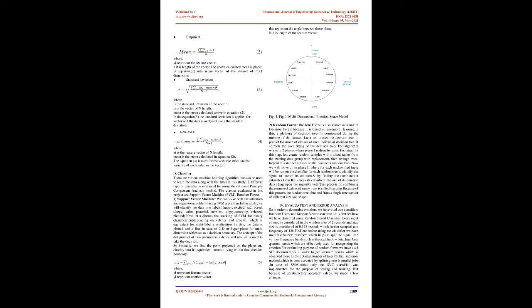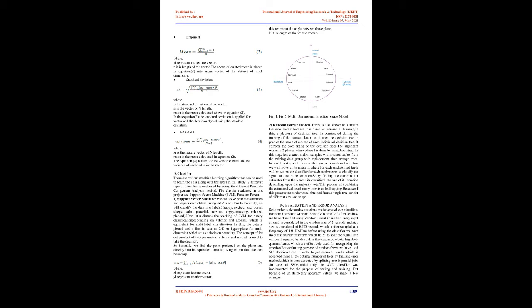The above calculated mean is placed in equation 2 into the mean vector of the dataset of m x 1 dimension. Standard deviation, where sigma is the standard deviation of the vector. x_i is the vector of n length. Mean is the mean calculated above in equation 2.